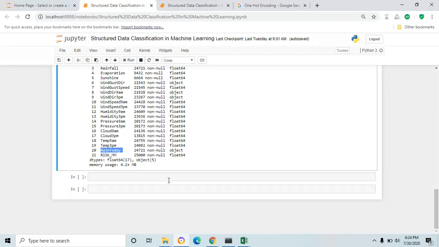But in this session, I'm going to use some specific functions where you can easily convert the data from object to integer. In the upcoming sessions, for different machine learning algorithms, we will try some different approaches to convert the data frame column object to integer or boolean data type.